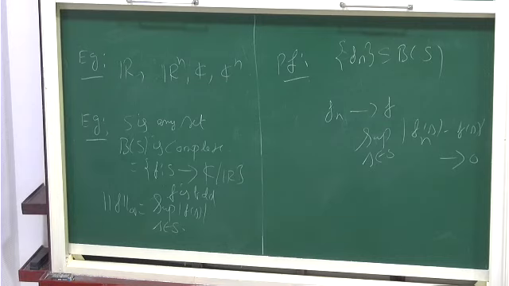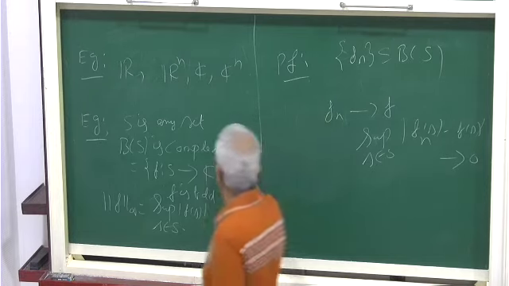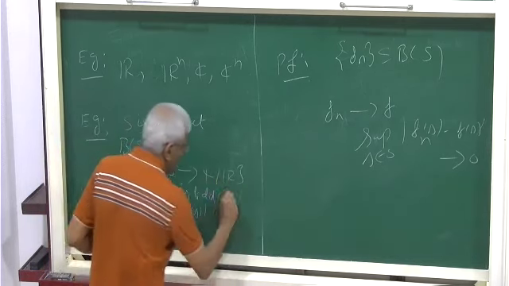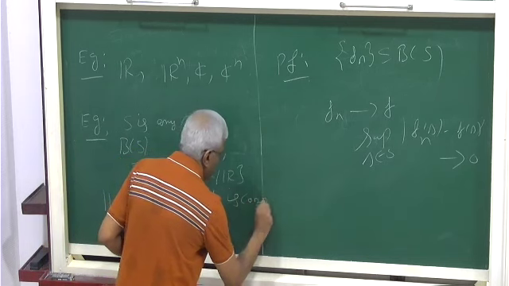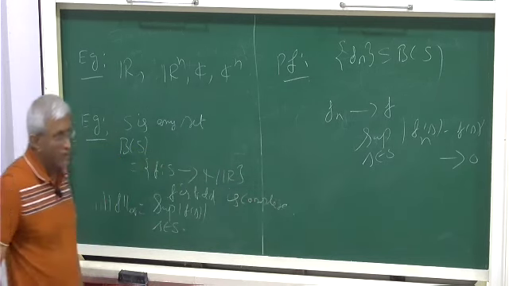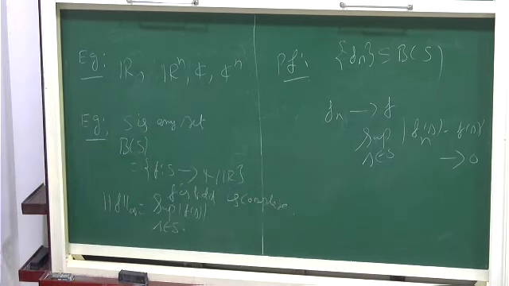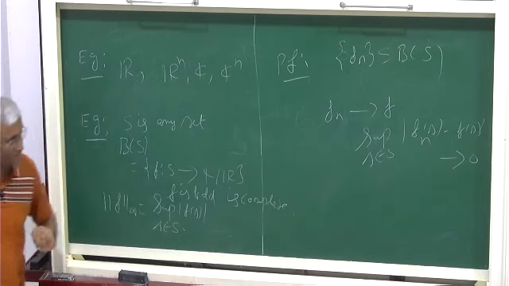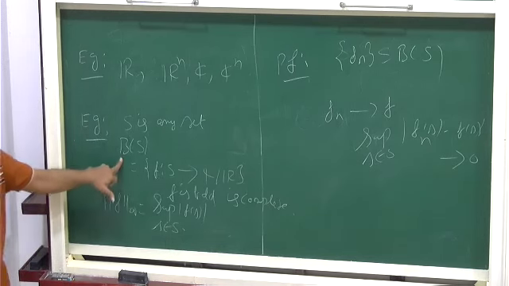What we, B of S is complete. First I wrote this, then I wrote that. That is the problem: B of S is equal to this, and it is complete. Were you taking notes? So I said that B of S is equal to this, which is complete. Now it's okay. We defined this in the first class.